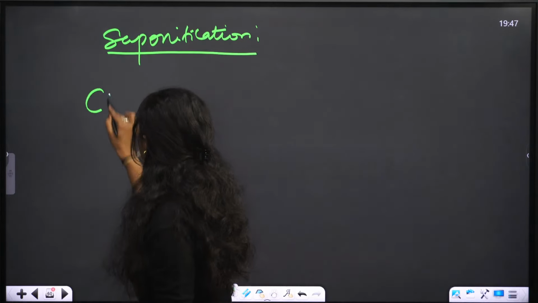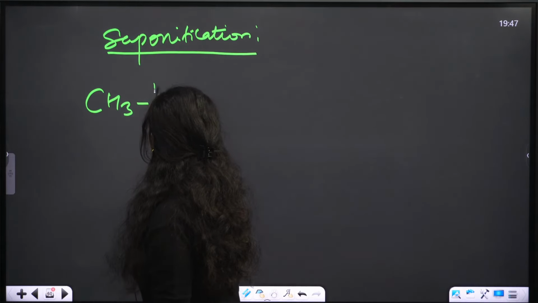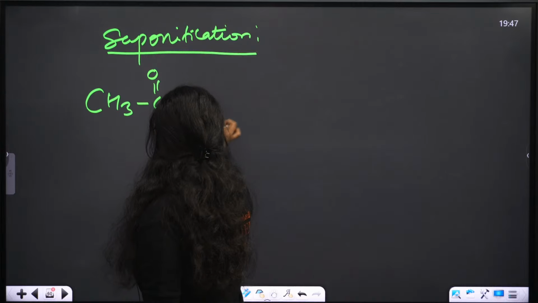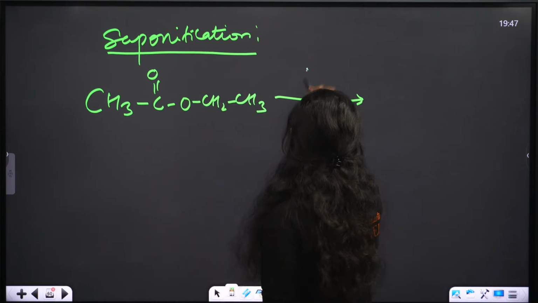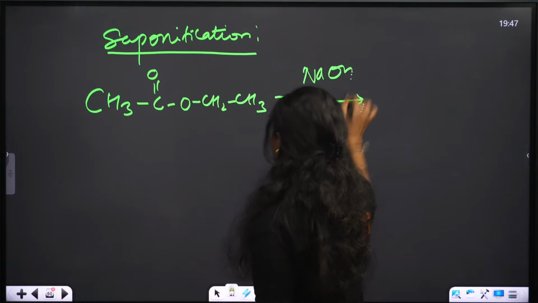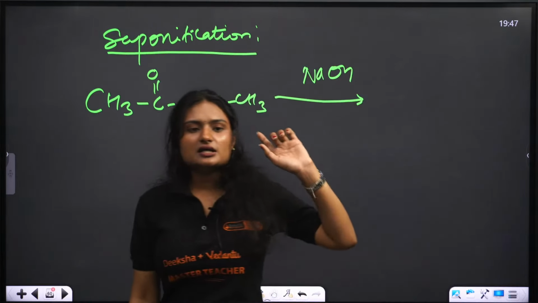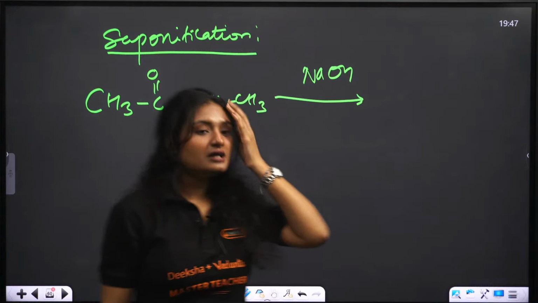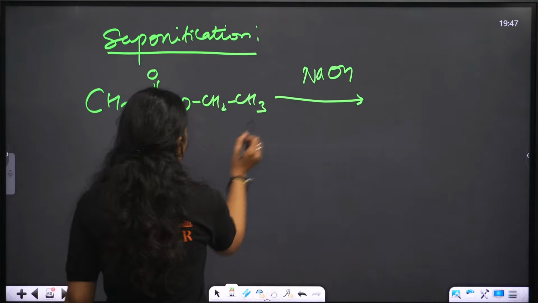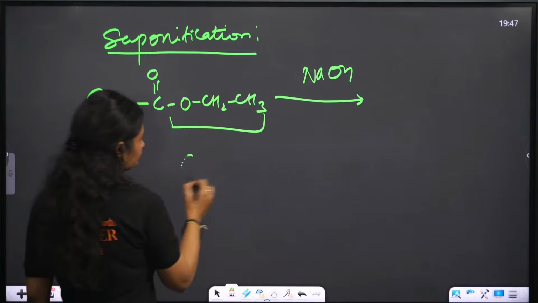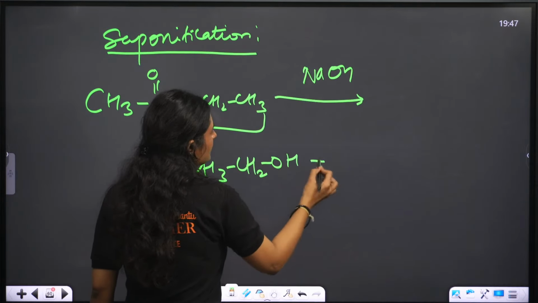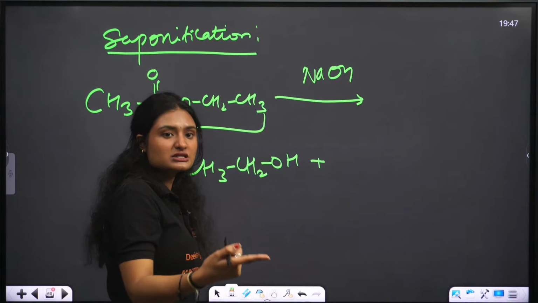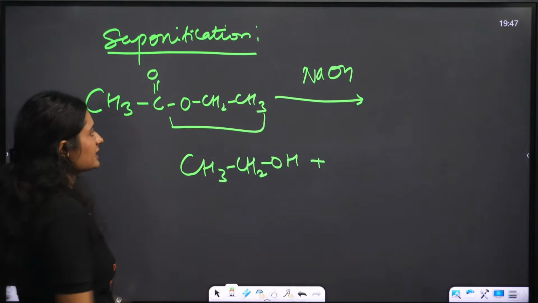Let's say I have an ester, this one. When an ester reacts with a base, let's say sodium hydroxide, we get an alcohol and sodium salt of carboxylic acid.